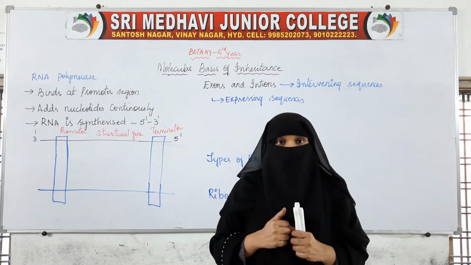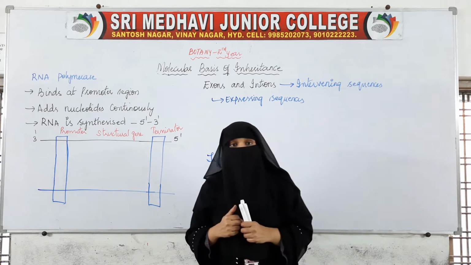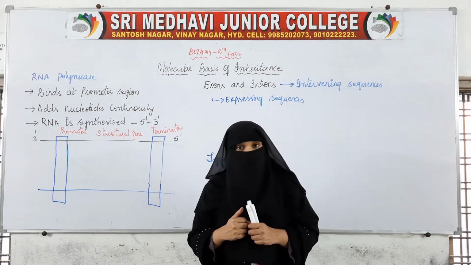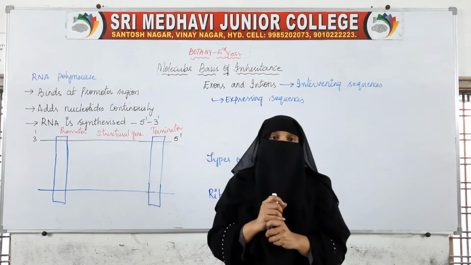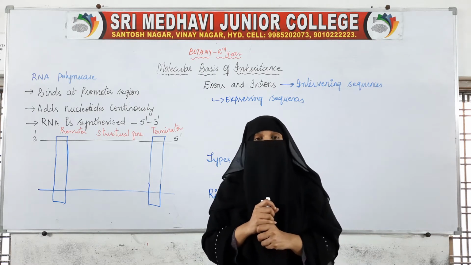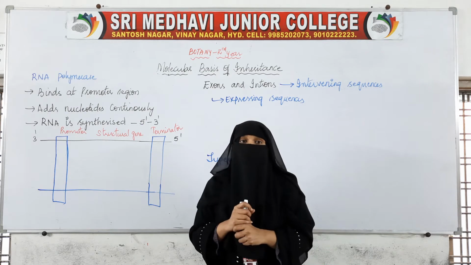In a similar manner, for transcription also an enzyme is there, RNA polymerase. I have already said that RNA polymerase is the enzyme which helps in the transcription process.